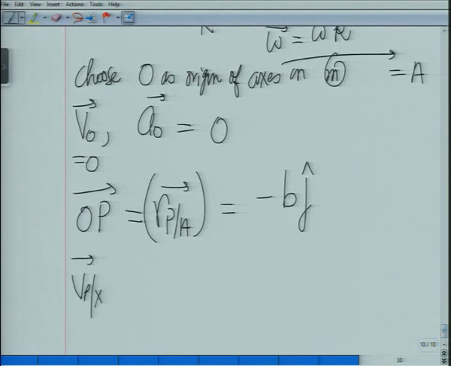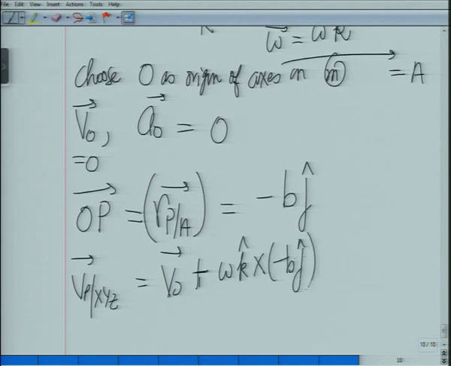From here what we get is Vp with respect to capital XYZ will be equal to velocity of O plus omega k cross minus Bj plus velocity of P with respect to small xyz.